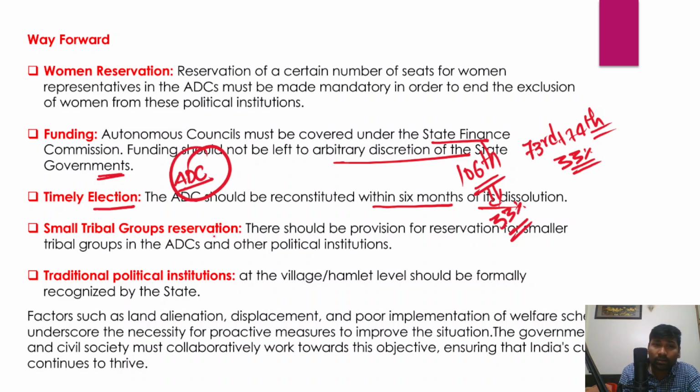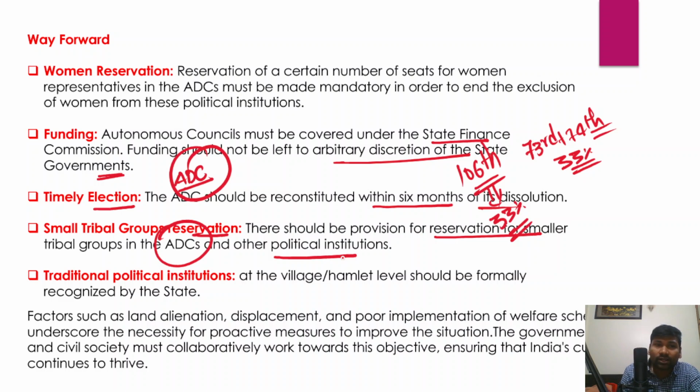And small tribal groups reservation. When we talk about small tribal groups reservation, it is because there is inadequate participation of women and also small tribal groups in these autonomous district councils and autonomous regional councils. Therefore, there should be a provision for smaller tribal groups in the autonomous district councils and other political institutions.